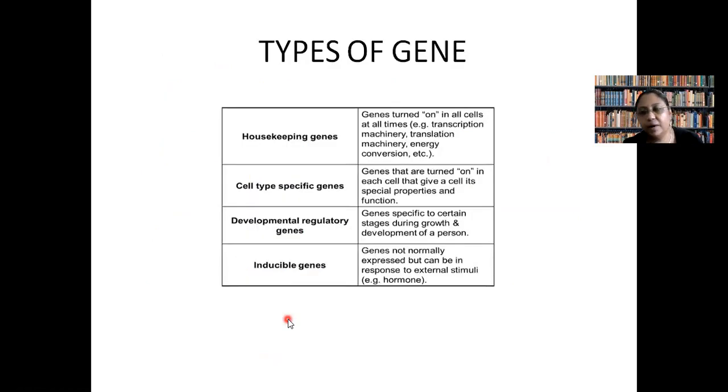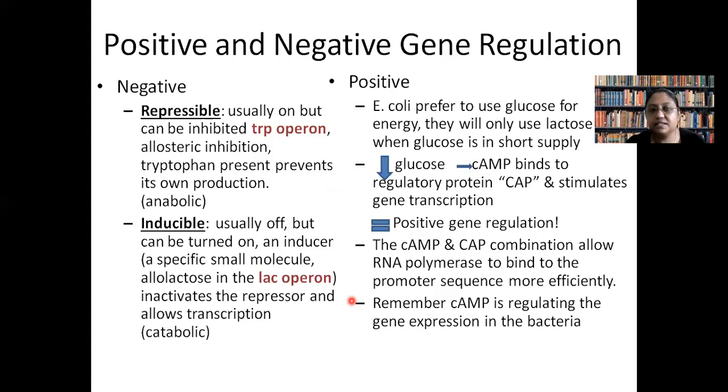Next, we learned how we can functionally classify genes, that depending on their expression, they can be termed housekeeping, cell-specific, developmental regulatory gene, or inducible gene. So it decides whether they will be switched on always, or switched on and off depending on the presence of an inducer or repressor. Then we discussed positive and negative regulation.